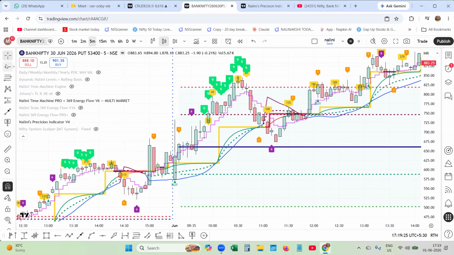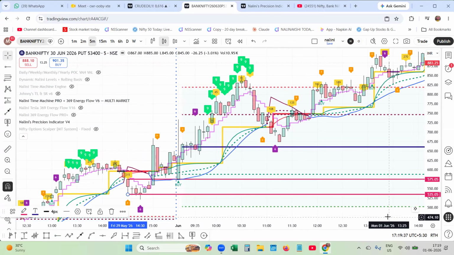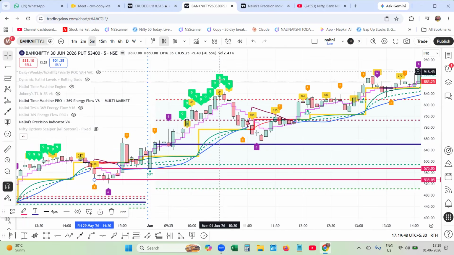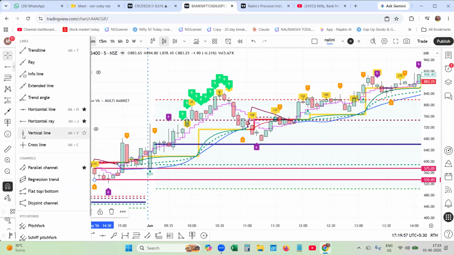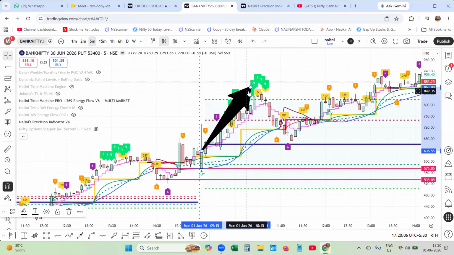See the reference point, Tesla number. Tesla candle high was 571 and Tesla candle low was 535. The price moved above the pivot, Gann Hilo, everything, and the morning layer pivot of Nalini Precision Engine. So at one point of time around 72, that is 10:35, the energy flow was completed. You can see the energy flow moving higher. 3, 6, 9.